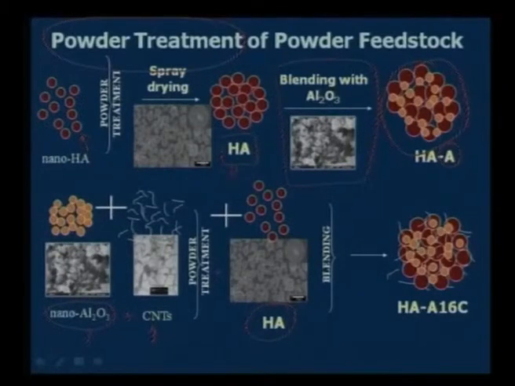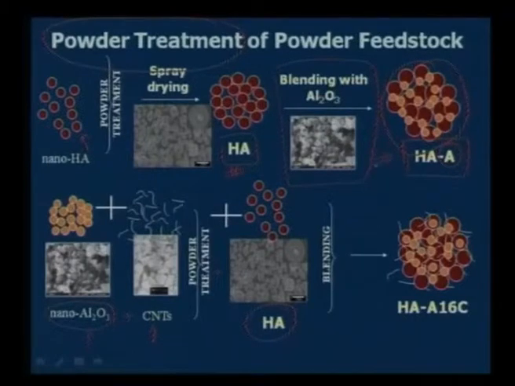First, we have only hydroxyapatite without any addition. In the second case, we have hydroxyapatite plus reinforcement of aluminum oxide. So we have blended the spray dried hydroxyapatite powder with the aluminum oxide powder. In this case, we don't have any CNT. So from this combination, we can compare it with hydroxyapatite and see what is the role of aluminum oxide only in imparting fracture toughness or improving its wear properties. So from hydroxyapatite to hydroxyapatite with some alumina, we can comment on the role of alumina in increasing its wear properties or wear tribology or improving its fracture toughness.